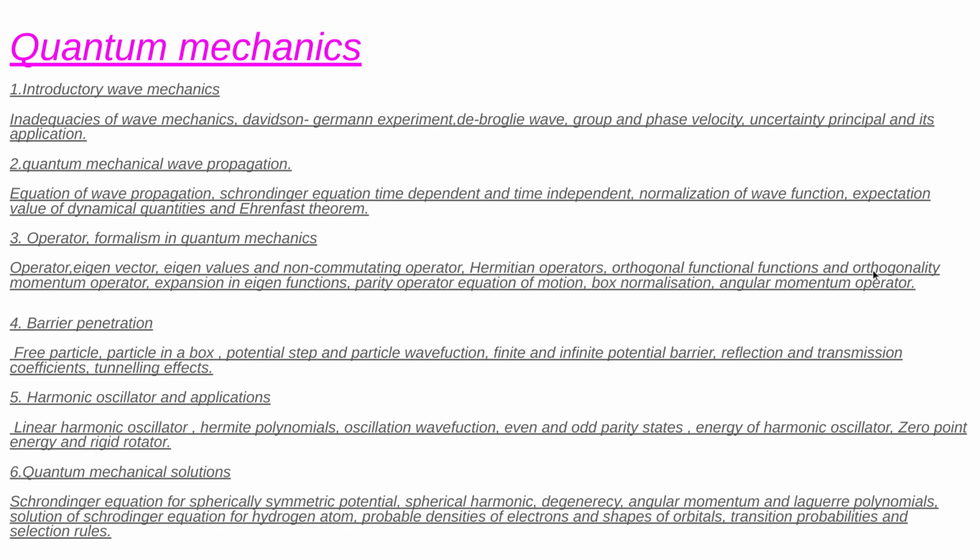And angular momentum operator, box normalization, parity, equation of motion, and expansion of eigenfunctions we study in this chapter. And barrier penetration: some electron or wave function travels from one wall to another wall without noticing whether the wall is present or not.